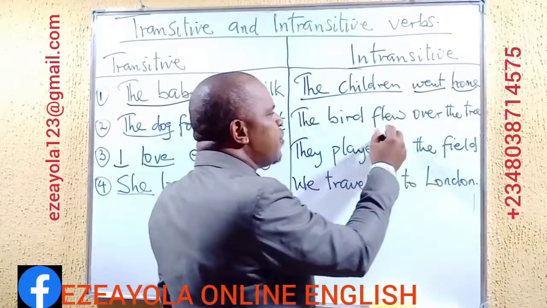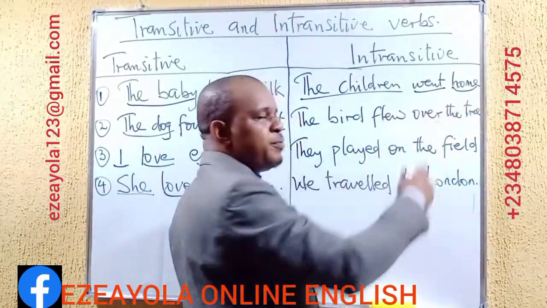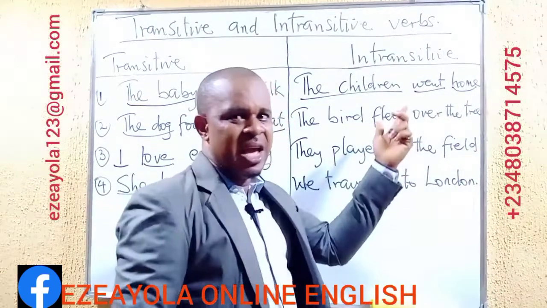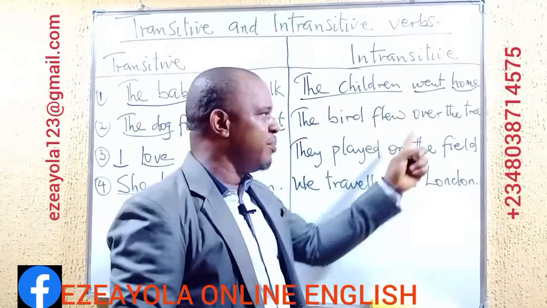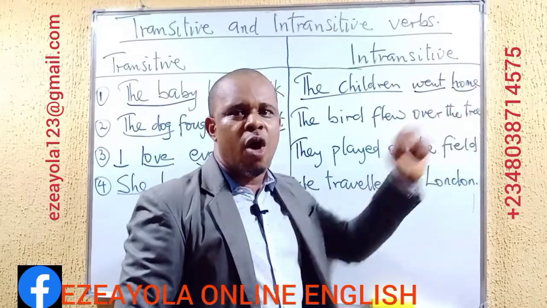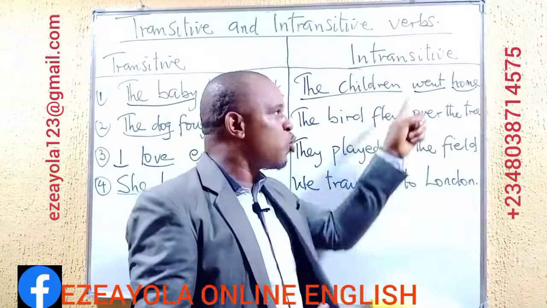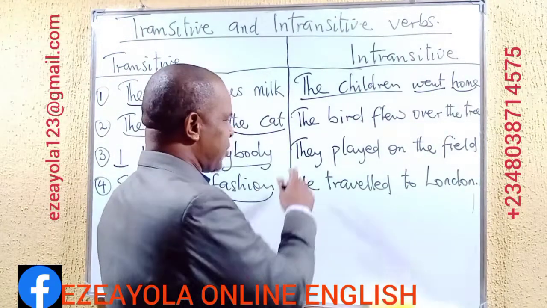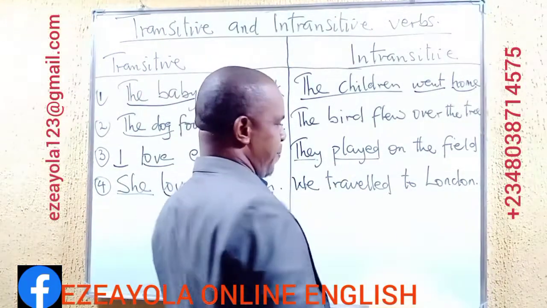So because of the fact that there is no object here, that's why the verbs in went and flew, as we have talked about them already, do not admit an object. There is no object for them to accept. That's why they are intransitive verbs. We have the next example, they played.